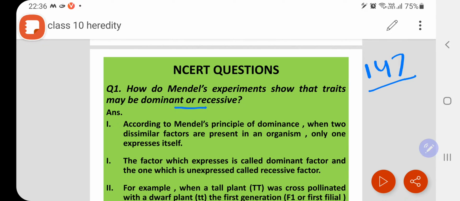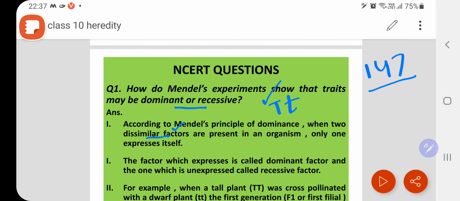So, according to Mendel's principle of dominance, when two dissimilar factors... At the time of Mendel, we did not use the terms genes and alleles. At that time everyone only knew factors, so wherever you see the word factor, it means genetic material only. There was no differentiation of what a gene is and what an allele is. So according to Mendel's principle of dominance, when two dissimilar factors, if I take this example, these two factors are present in an organism, only one will express itself.